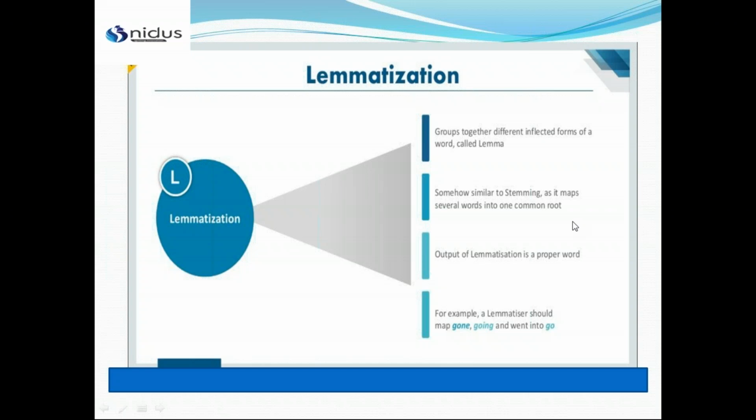For example, you can see over here that lemmatization should map gone, going, and went into go. Lemmatization converts them into the exact main word, go, which is the alternative for gone, going, and went. But if you do stemming, it will not give you the word go.